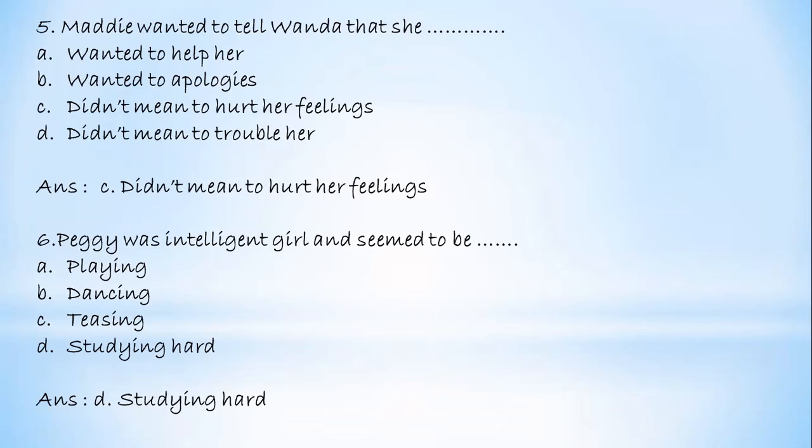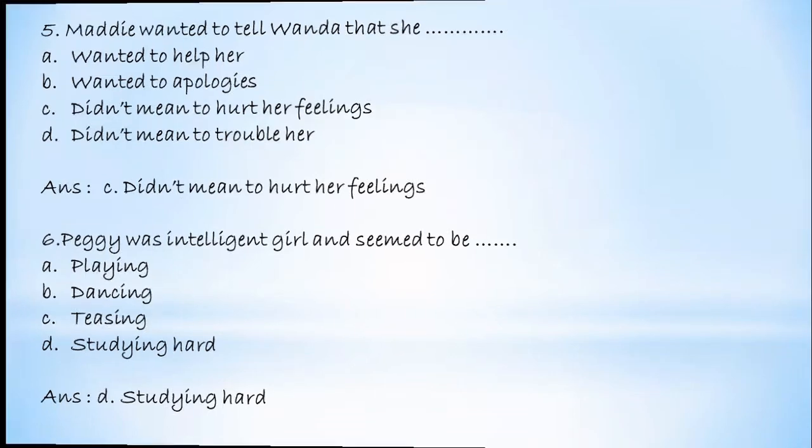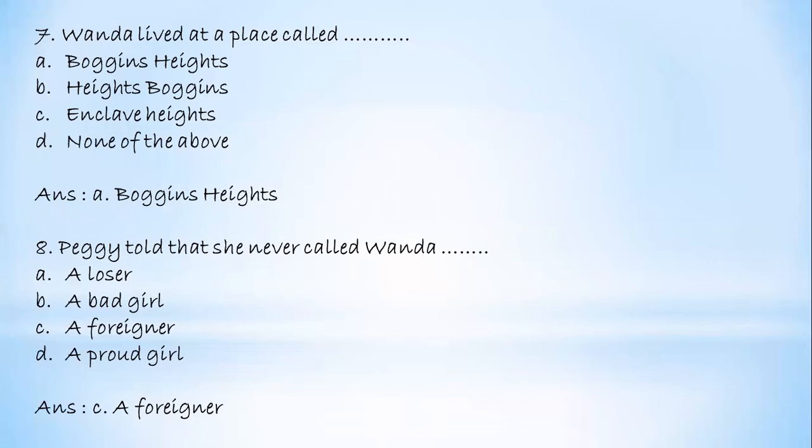Next, Wanda lived at a place called dash, Boggins Heights, Heights Boggins, Enclave Heights, or none of the above. And the answer is option A, Boggins Heights, because we know that she lived in a place called Boggins Heights.